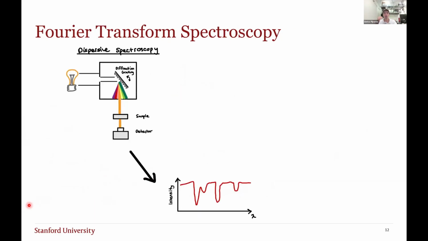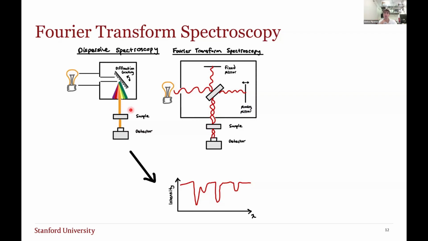The second technique which we need to understand is Fourier transform spectroscopy. So in normal dispersive spectroscopy, we have a white light source, which we separate into its various wavelengths, and then we measure the intensity as a function of wavelength. This is the absorption spectrum if you just flip it on the x-axis. The way this could be practically done is using a diffraction grating to separate the wavelengths in space and then shine the light through a pinhole. And we'll rotate this diffraction grating to separate the different wavelengths.